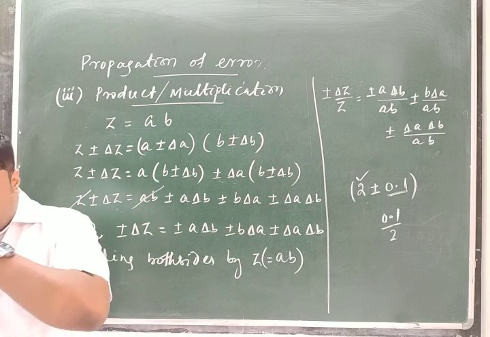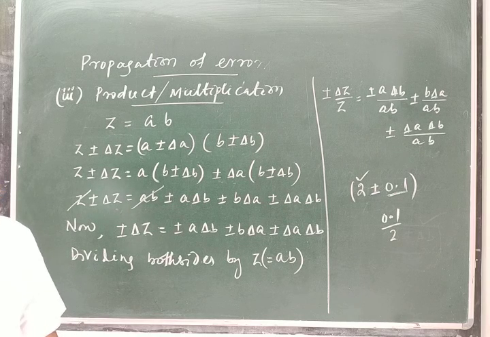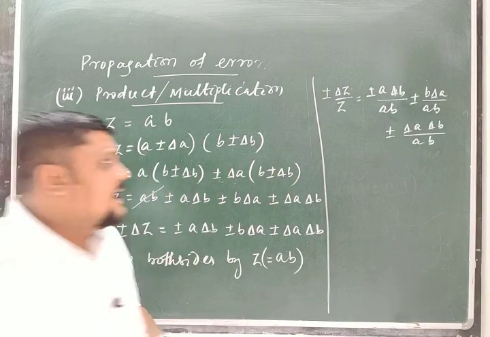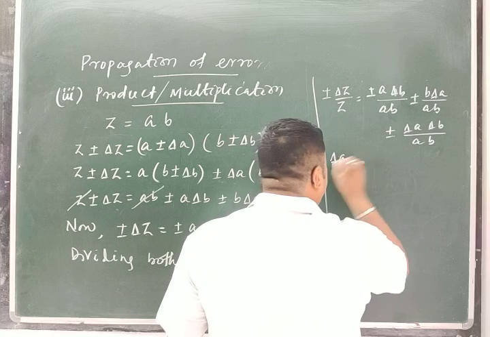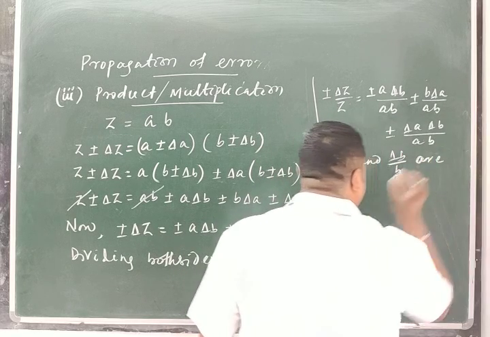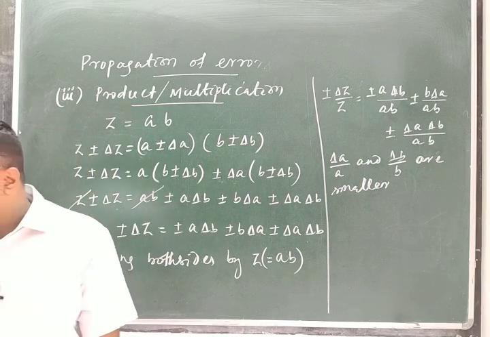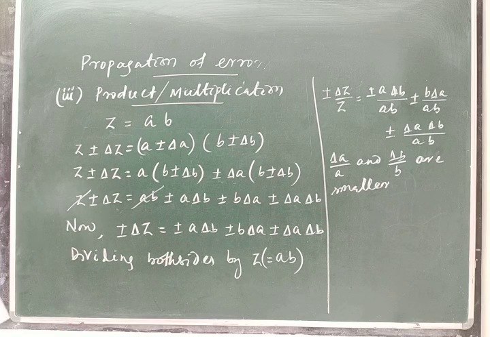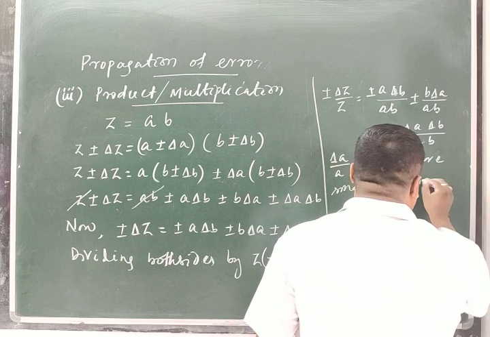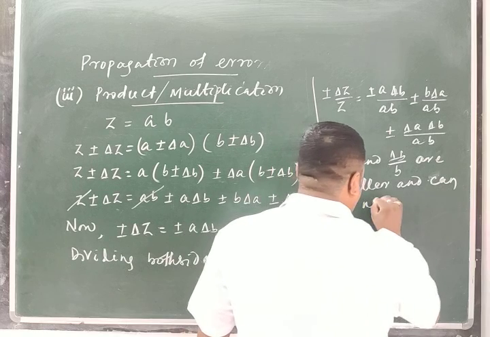So we can write here that delta A and delta B, or delta A by A and delta B by B, are smaller, and the product delta A delta B, being smaller, can be neglected.